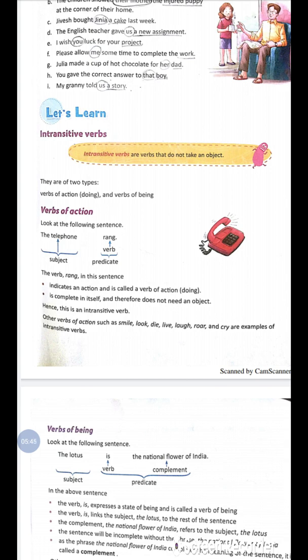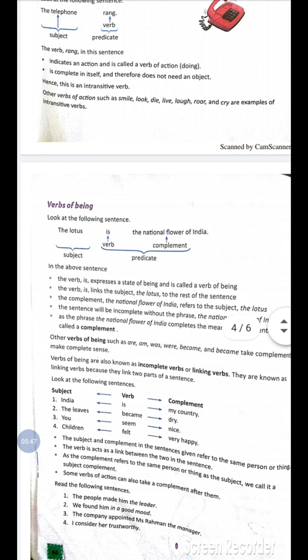Next is verbs of being. The verbs of being, for example, the lotus is the national flower of India. In this sentence, the lotus is the subject, is the verb, the national flower of India is the complement. So the verb is expresses a state of being and is called a verb of being.